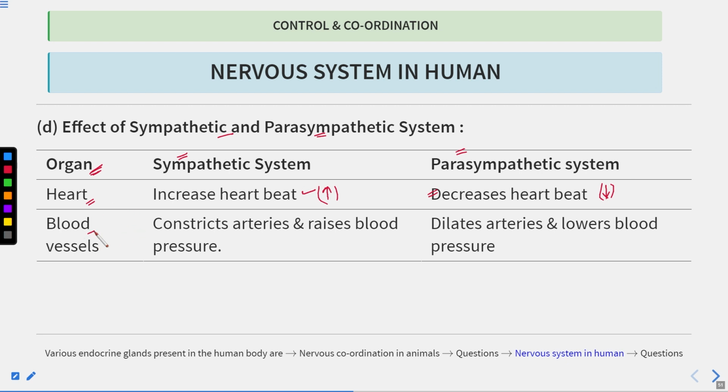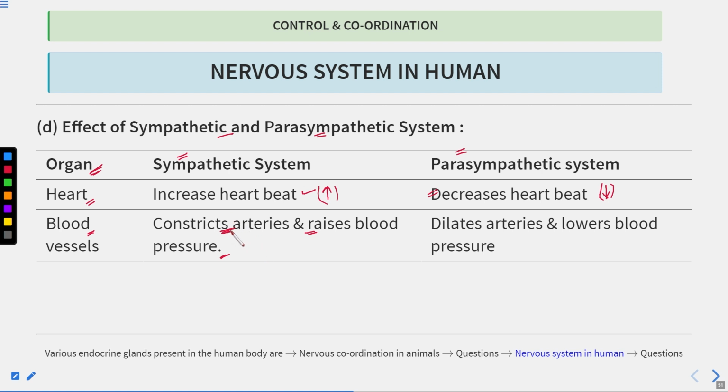Now if we talk about the blood vessels, the sympathetic system helps in constricting the arteries and it raises the blood pressure. This is known as vasoconstriction, or the constriction of the blood vessels.